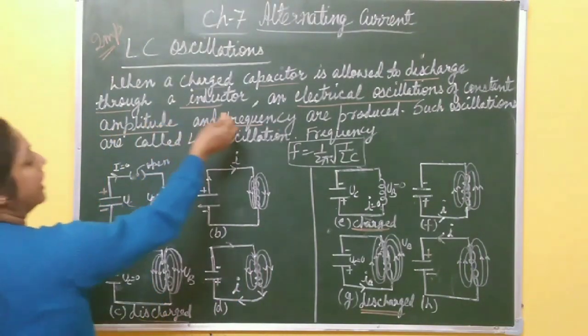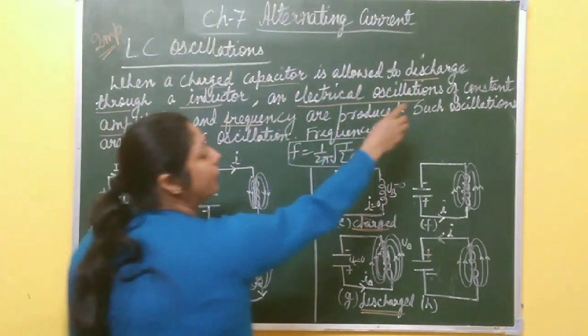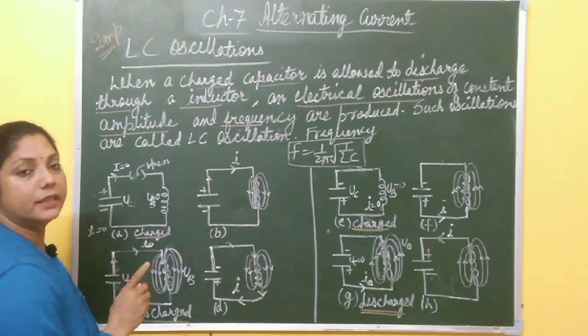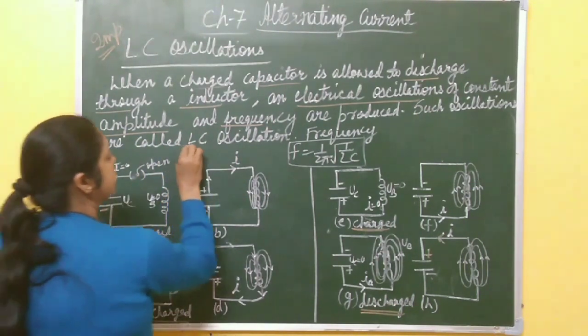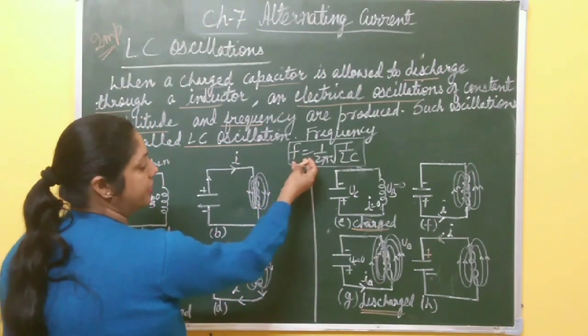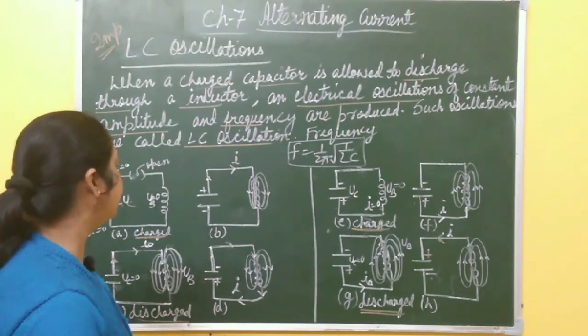When a charged capacitor is allowed to discharge through an inductor, electrical oscillations of constant amplitude and frequency are produced. Such oscillations are called LC oscillations, and the frequency of the oscillation is given by 1 by 2 pi under root LC.